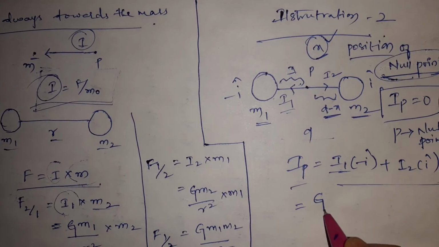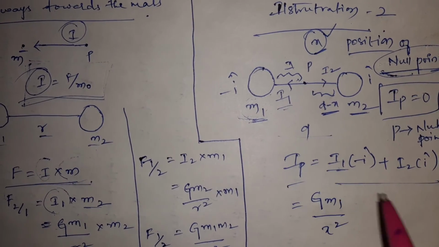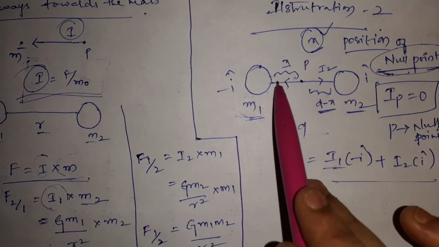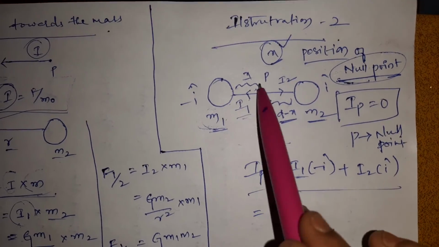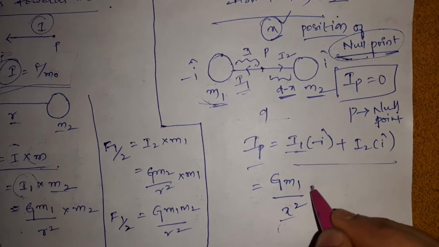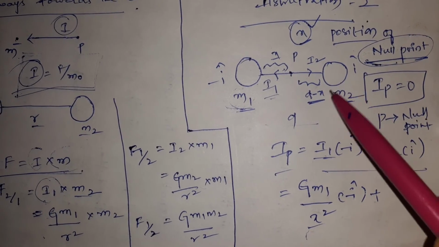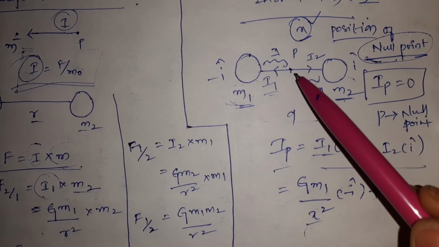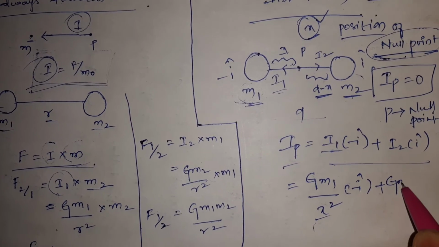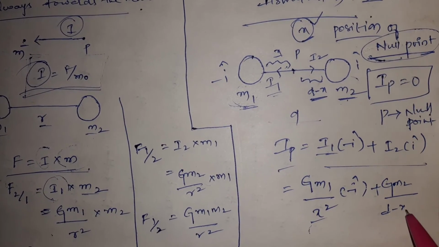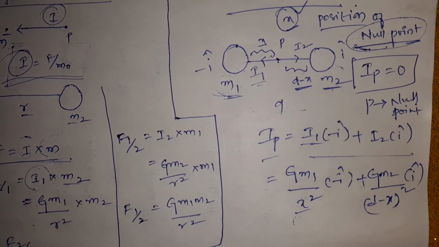I1 is nothing but G m1 by x square, right? m1 is the mass due to which the intensity is produced, and x is the distance between the point P where the intensity is created and the mass m1. This is in the direction minus I cap, plus what is I2? I2 is the intensity produced due to m2, which is at the distance d minus x from the point P. So this is G m2 by d minus x whole square, I cap, which is in the direction of I cap.